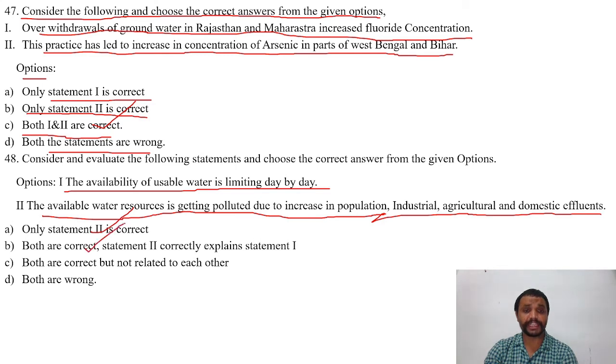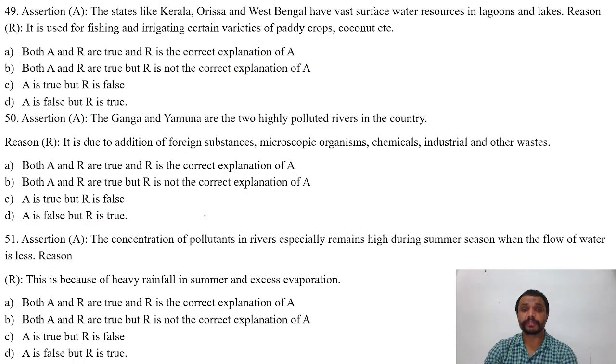B. Both are correct. Statement 2 correctly explains statement 1. C. Both are correct but not related to each other. D. Both are wrong. The right answer is B, that is, both are correct, and statement 2 correctly explains statement 1.